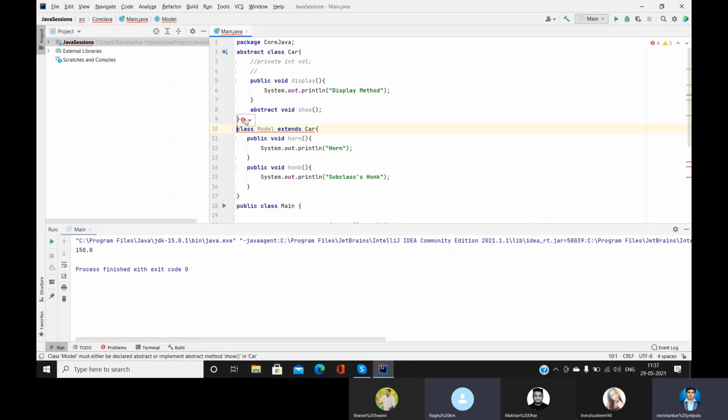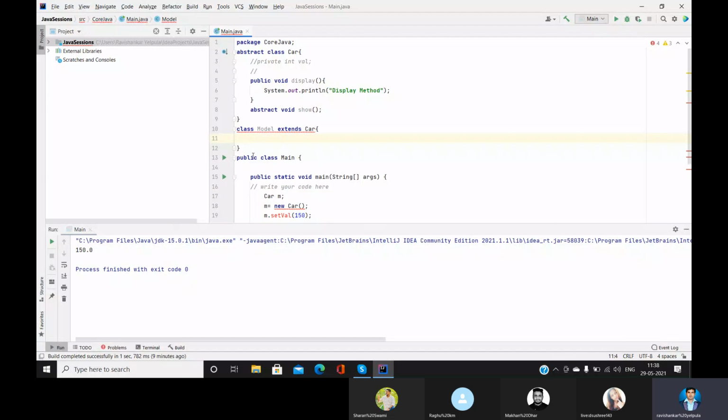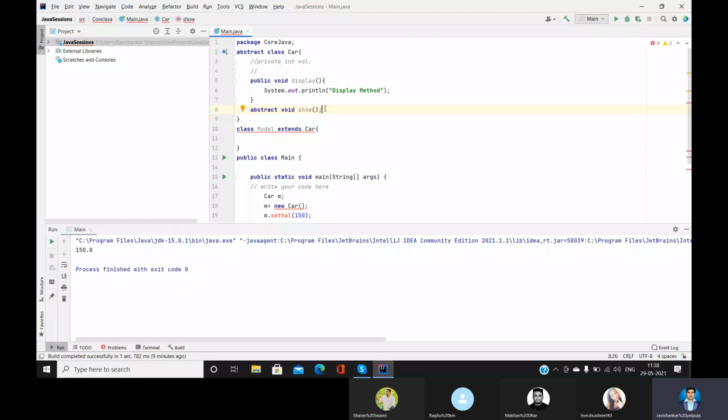The abstract void show, you have not printed anything, which means you are trying to hide that. Just a second, Raghu, I'm going to remove this. What is the difference between the first and second? The first has the body of the method, the second does not have a body. Observe this: the first has the body, the second does not. We closed it. That is the difference.